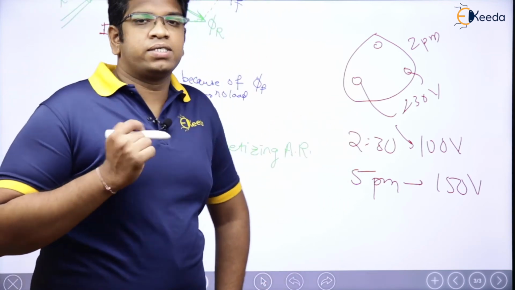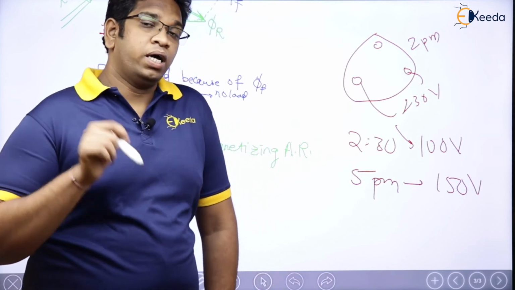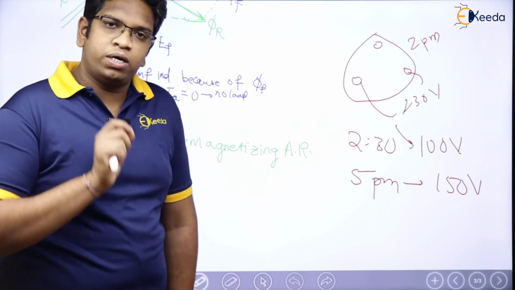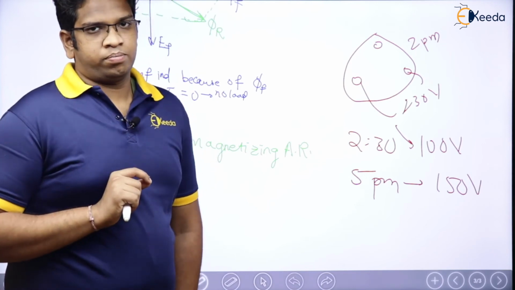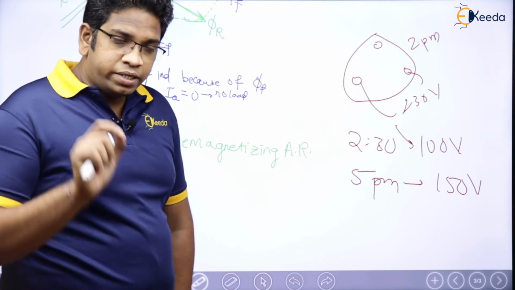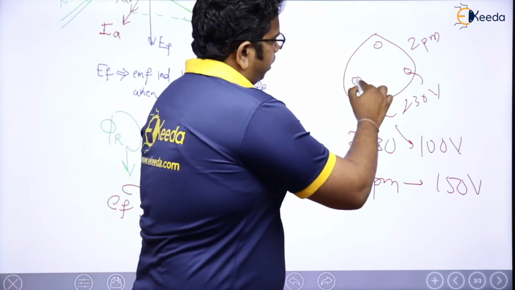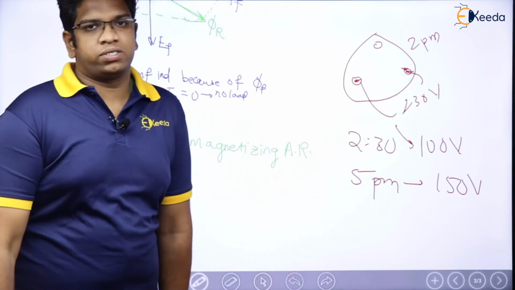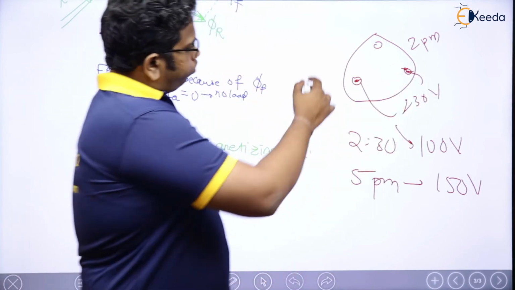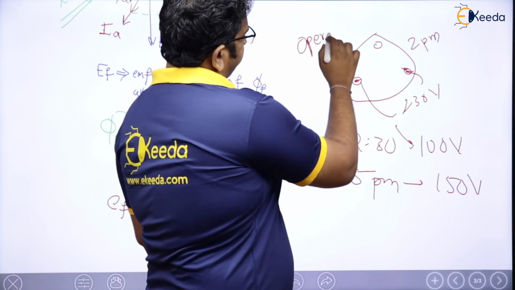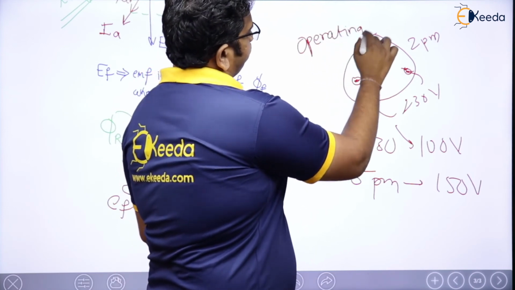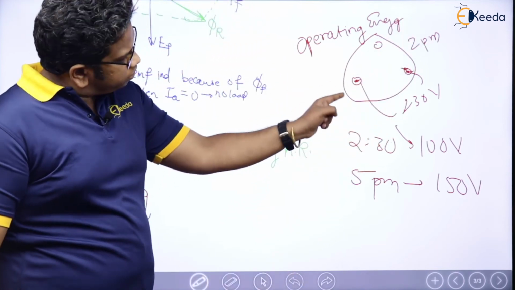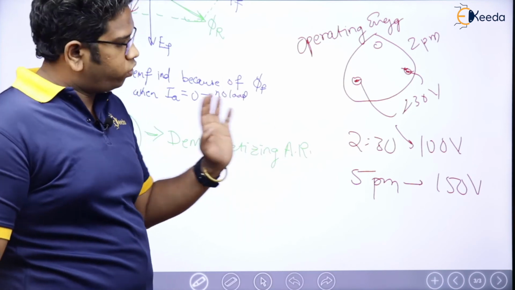Because your appliances at your home will be operating at some particular voltage rating. That is the reason the voltage here at the load side should not be changed. It has to remain constant. It is the duty of the operating engineer to keep this voltage constant.